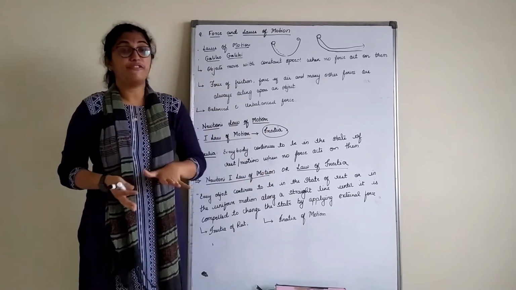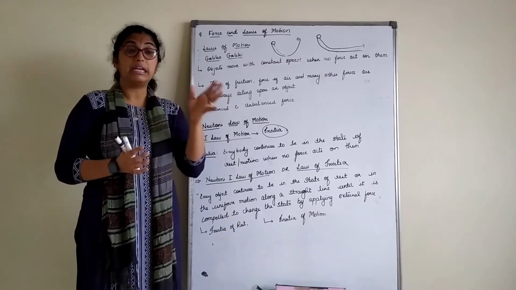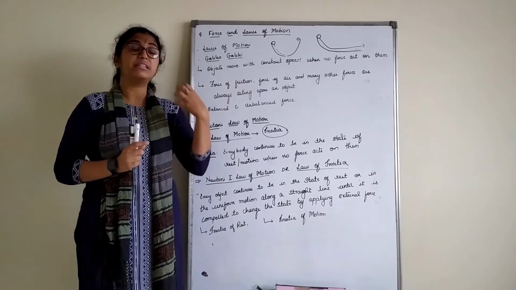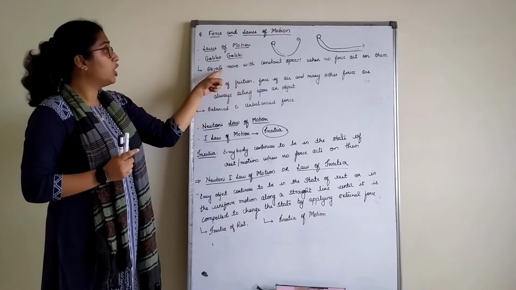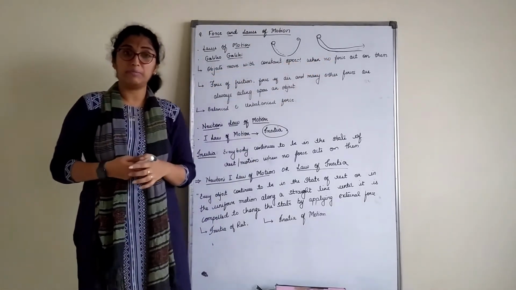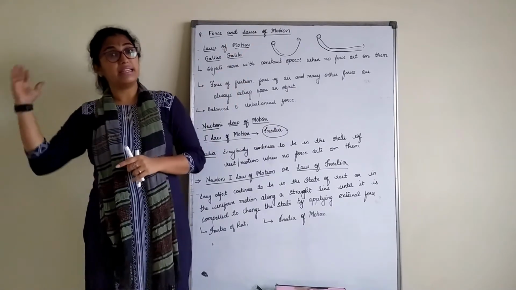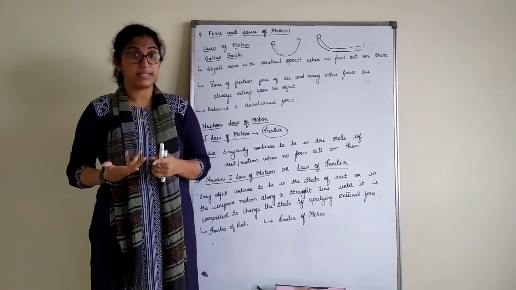Every object around you will not move on its own unless some external thing acts on it. Even for an object which is moving, the same applies: objects move with a constant speed when no force acts on them. That means an object which is moving constantly will not come to rest unless something is acting on the object, right?